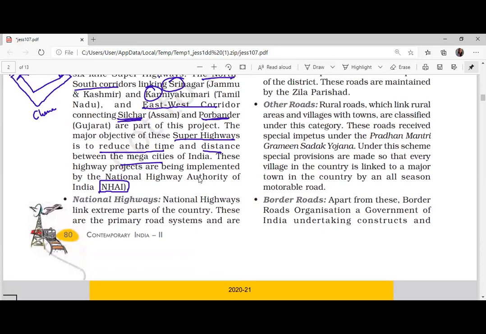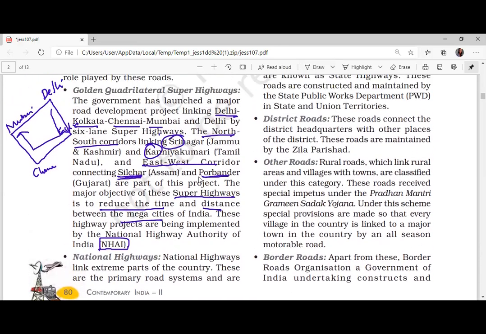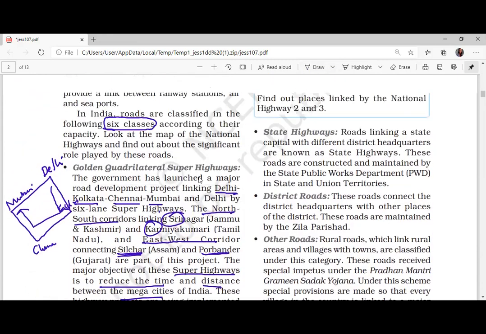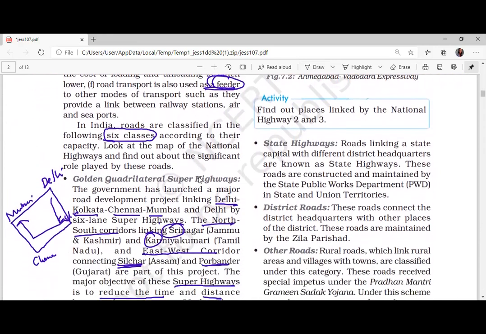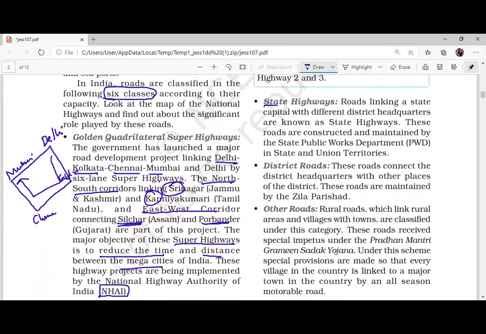Next come national highways. It is actually very important, the main part of the Indian roadways. Then we have state highways, which are constructed by the state PWD. Then you have district roads.